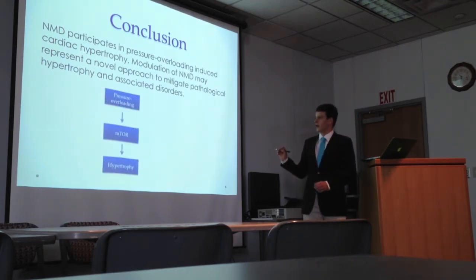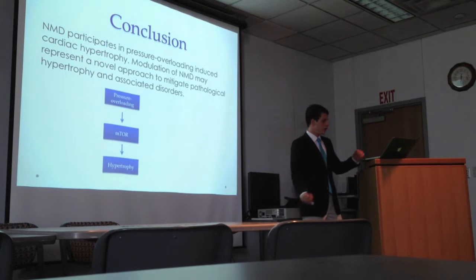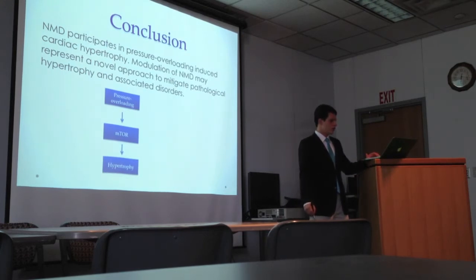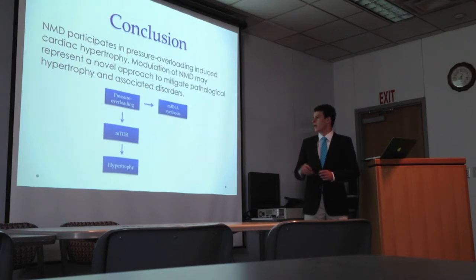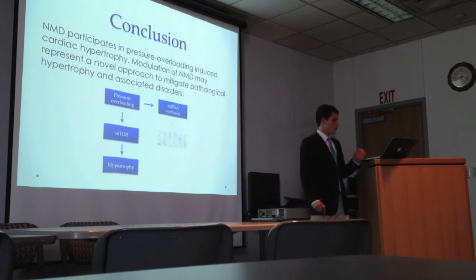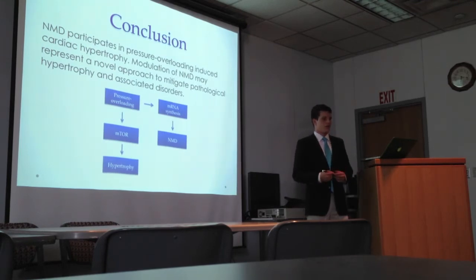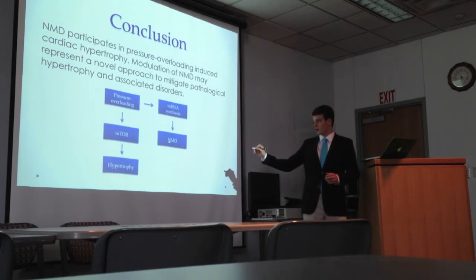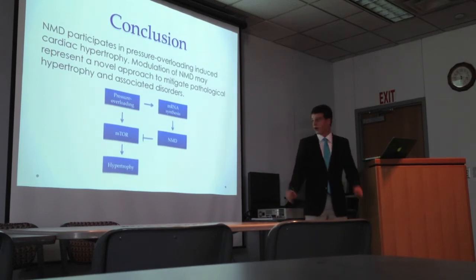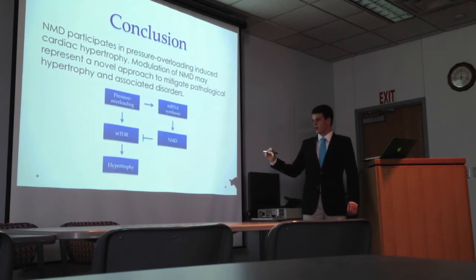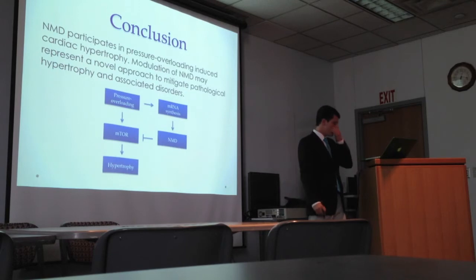For a working model, the understood pathway is pressure overload resulting in mTOR activity, resulting in increased hypertrophy. However, our addition to this model suggests that pressure overload may increase mRNA synthesis, which by nature of concentration increase would result in further rates of point mutations, resulting directly in higher rates of NMD. This may have a blocking effect on mTOR activity, which may then also have an effect on the amounts of hypertrophy.